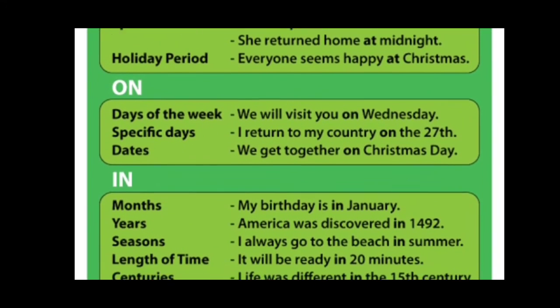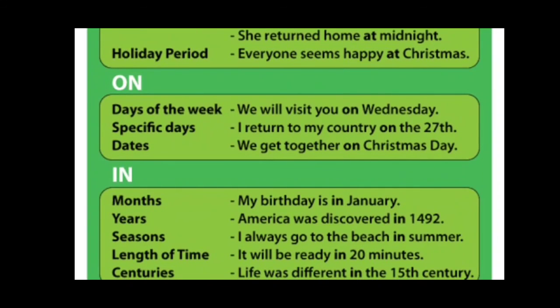The next one, preposition on. As I told you, to mention the days of the week and specific days and dates. Look at here the examples. We will visit you on Wednesday. I return to my country on the 27th. We get together on Christmas Day.